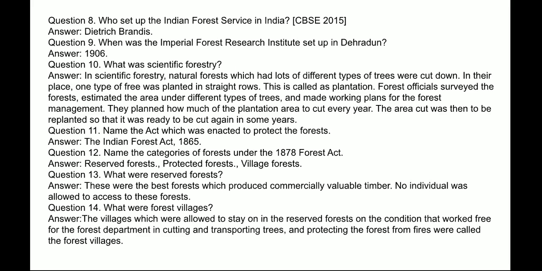Answer: In scientific forestry, natural forest which had lots of different types of trees were cut down. In their place, one type of tree was planted in straight rows. This is called a plantation. Forest officials surveyed the forest, estimated the area under different types of trees, and made working plans for forest management. They planned how much of the plantation area to cut every year. The area cut was then to be replanted so that it was ready to be cut again in some years.